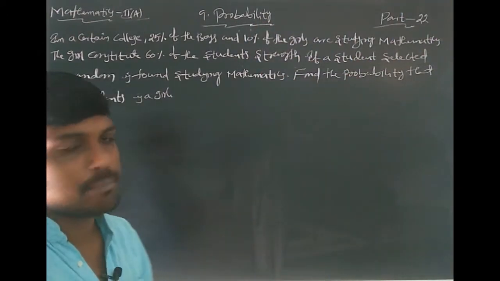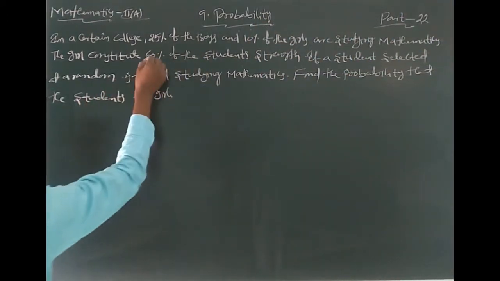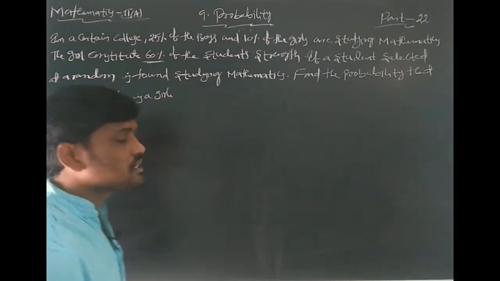First of all, in total strength, how many percent are girls?